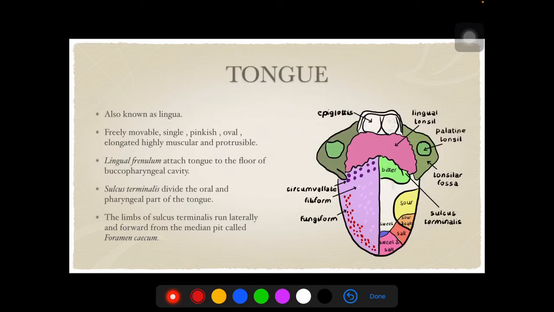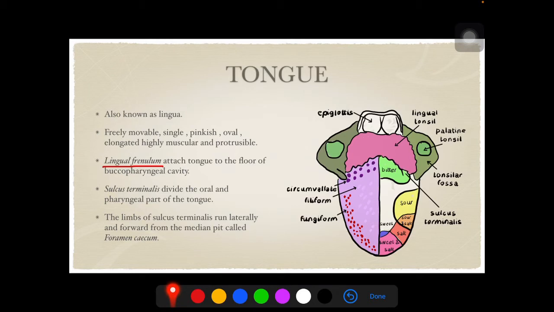Tongue. It is also known as lingua. The other name for tongue is lingua. It is freely movable, single, pinkish, oval, elongated, highly muscular and protrusible, since it can be protruded. Lingual frenulum attaches the tongue to the floor of the buccopharyngeal cavity. So the floor of the mouth is known as the buccopharyngeal cavity, and this structure, the lingual frenulum, which is an MCQ question, attaches the tongue to the floor of the buccopharyngeal cavity.